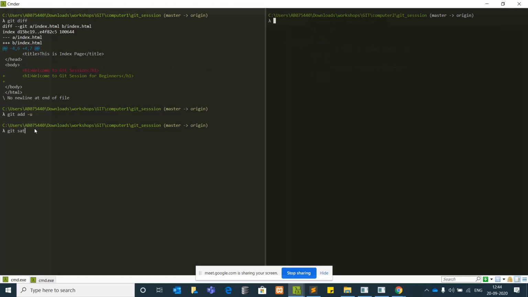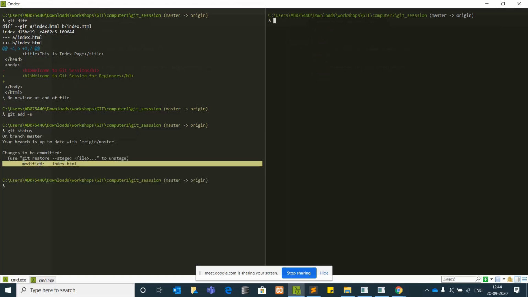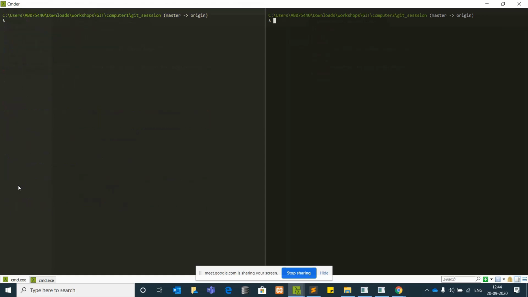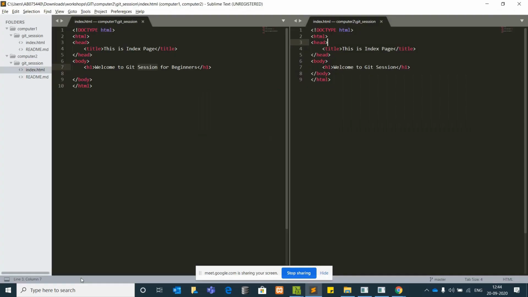Here, if you see git status for this, it shows in green. That means you have added those changes now. You need to commit those changes in your local repository. So I write the message: changes are made in H1 tag. Cool. I need to push it, then only will those changes come to the GitHub account.